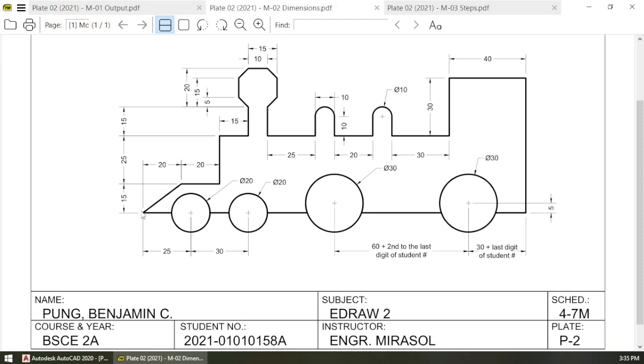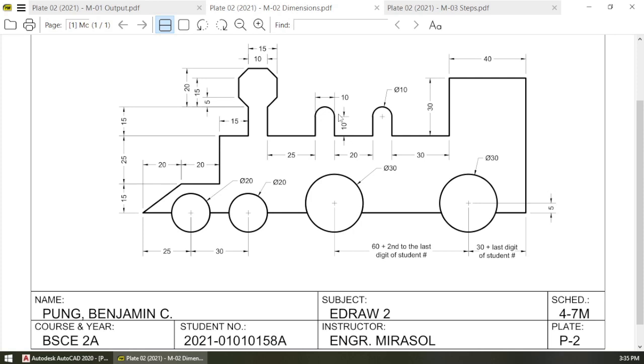From the tip, 15 vertical, 20 to the right, the 15 up, 20 to the right, 20, 25, 15, 15, then 5 and 5, 5 up, 5 to the left, 15, 10, another 5, 5 up, 5 to the left, 5 to the right, 10, 5, 5, 10, 5, 5, 15, 25.